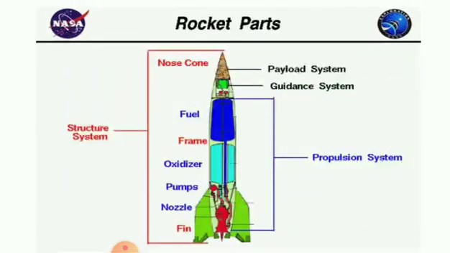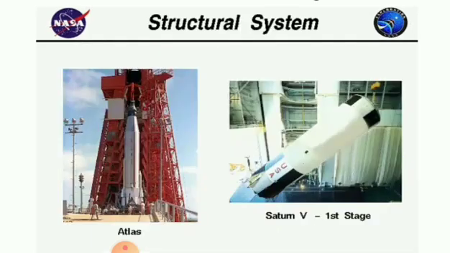So, payload system. See the picture. This is a payload system. This is a nose cone, right? The payload system depends on the rocket mission. This is one of the satellites, right? This payload system has a mission like communication, weather monitoring, like that. So this process takes place depending upon their payload, right?